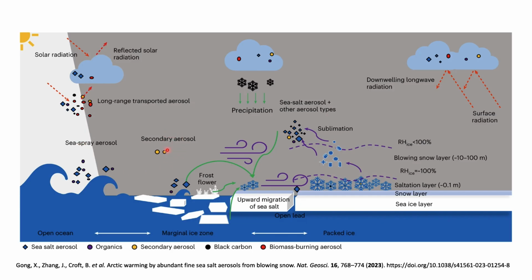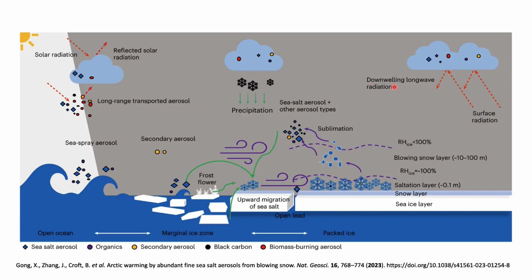And we also have secondary aerosol which are formed by many chemical reactions. We will be looking at some of the chemical reactions that are responsible for the secondary aerosol formation in this module. And when the cloud is formed, that leads to precipitation. So the precipitation leads to melting of ice, and sea salt aerosol and other aerosol types are also present just in the atmosphere above the sea level.